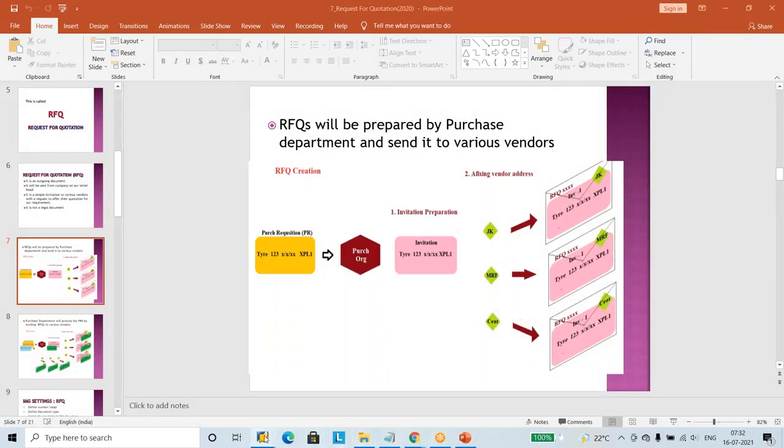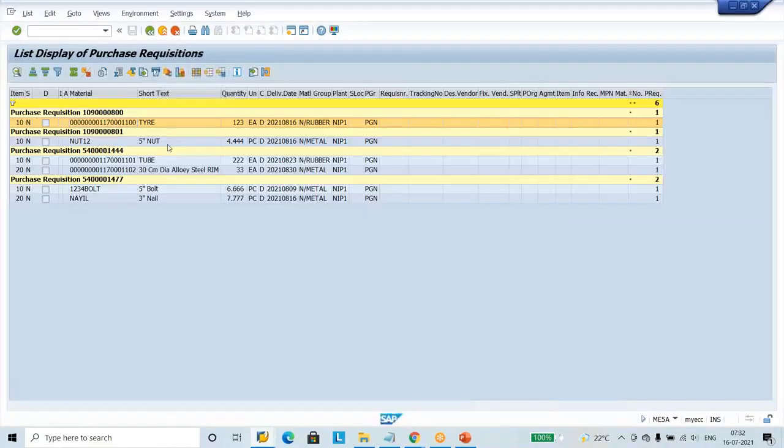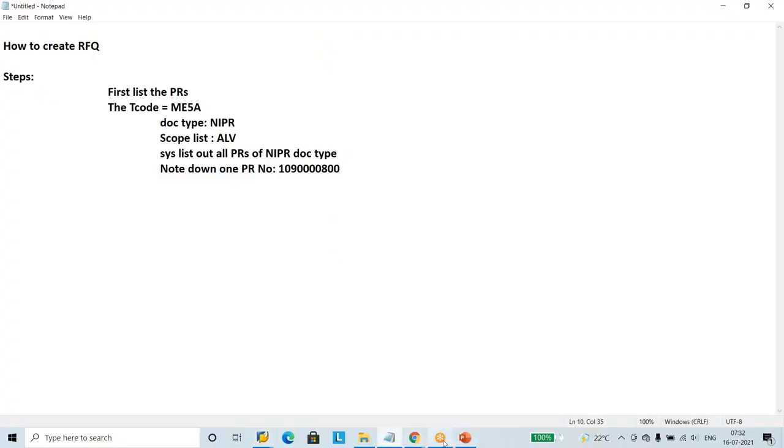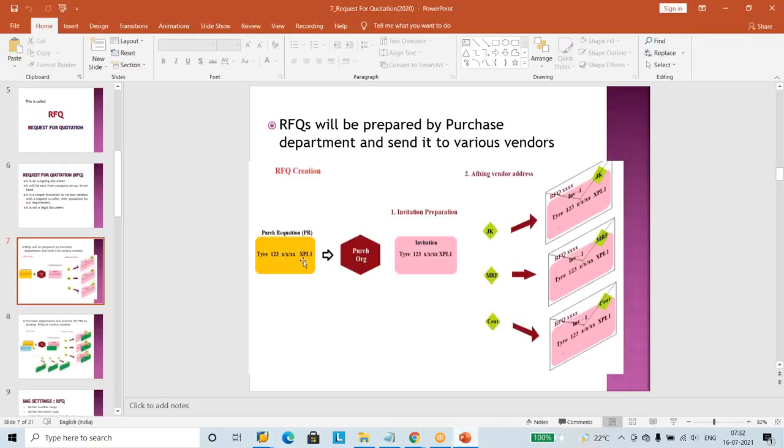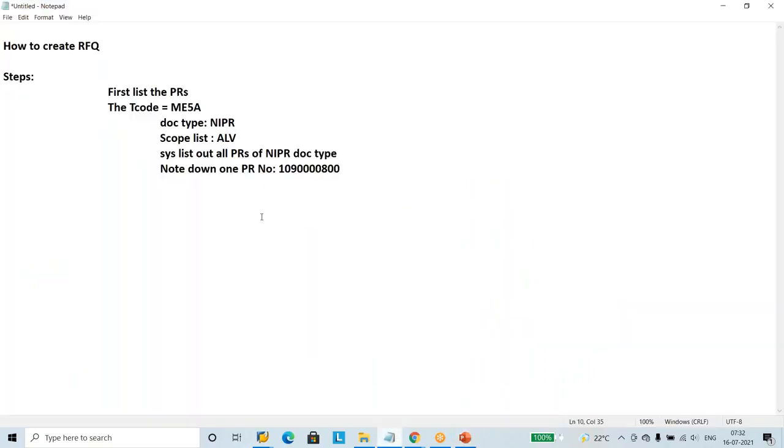If you look at the PR: tire 123, on or before such and such date, Nissan. This is our requirement. Same thing, tire 123. Then what will the purchase department do? It will create the RFQ by using the T code. So now start creating. Step 2.